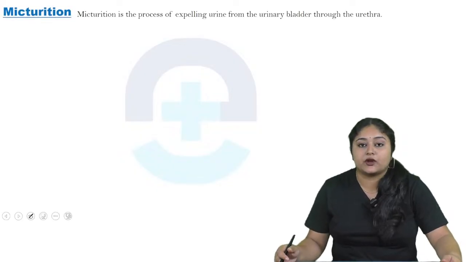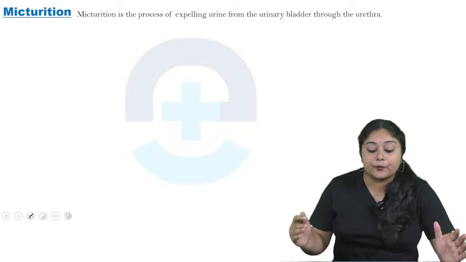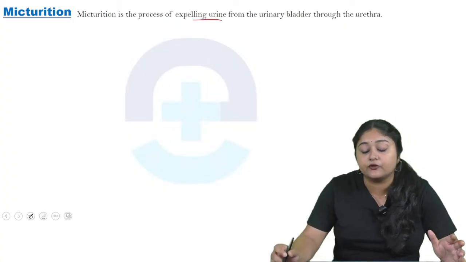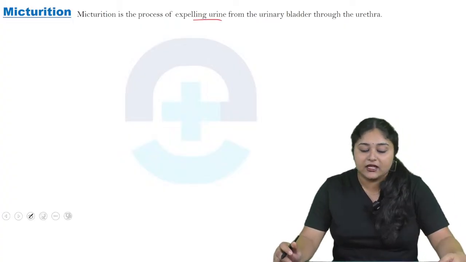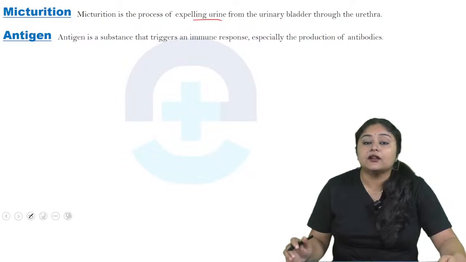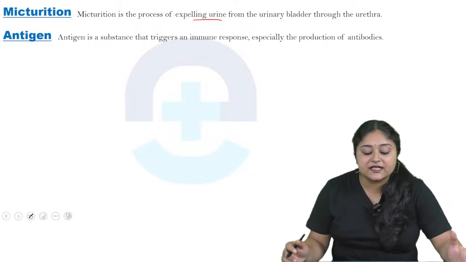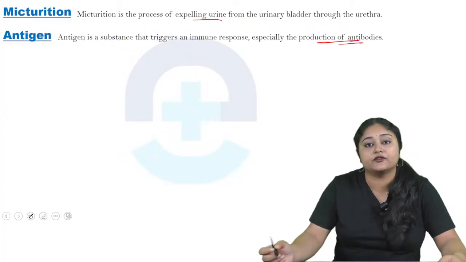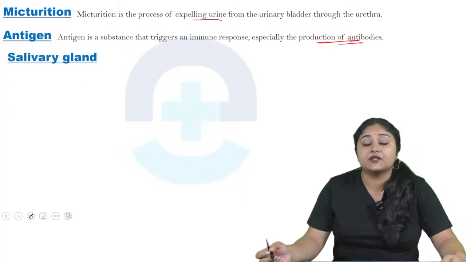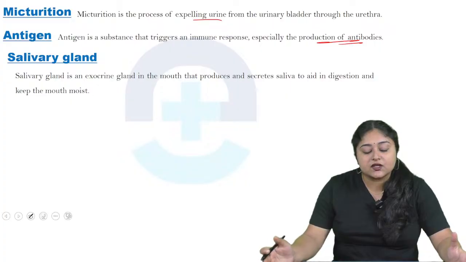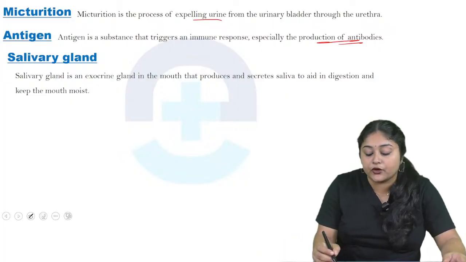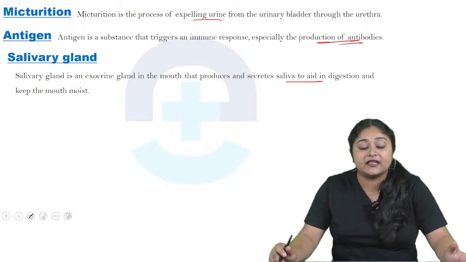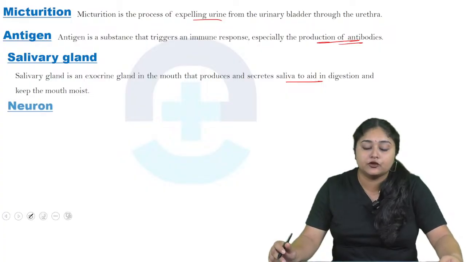Now come to micturition. Micturition is the process of expelling urine from the urinary bladder through the urethra. Now come to antigen. So an antigen is a substance which triggers an immune response, especially the production of antibodies. Now come to the salivary gland. It's an exocrine gland in the mouth which produces and secretes saliva to aid in digestion and keep the mouth moist.